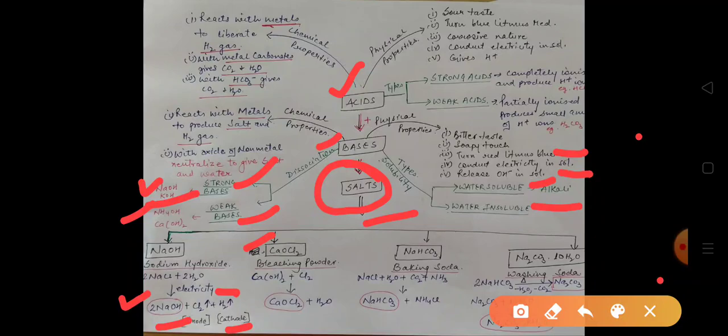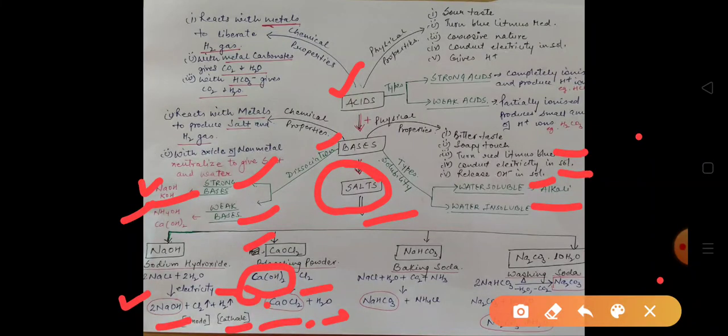Next we talk about bleaching powder. Bleaching powder's formula is CaOCl2. It is obtained by the reaction of calcium hydroxide with chlorine. Calcium hydroxide, when it reacts with chlorine, gives calcium oxychloride, or bleaching powder, along with water. Bleaching powder is used for different purposes, for cleansing action, in laundry and everything.